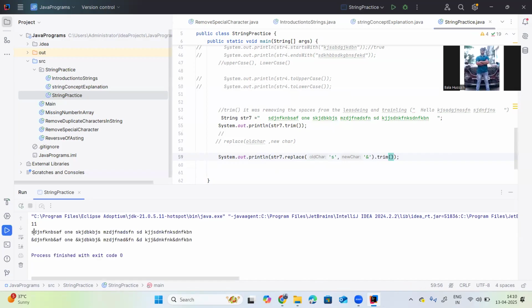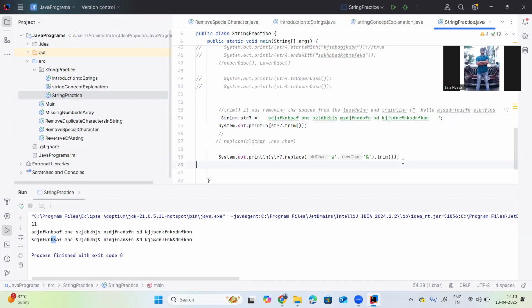Wherever the s is there, the special character is replaced. So this is the replace method.